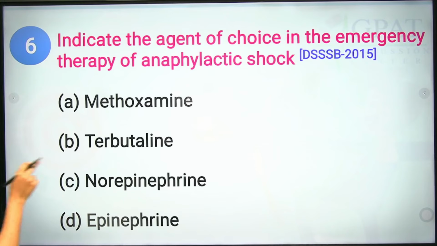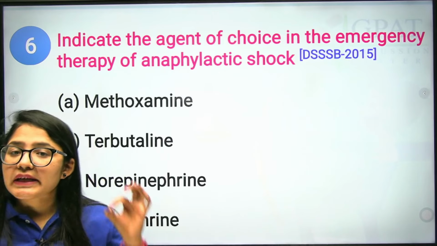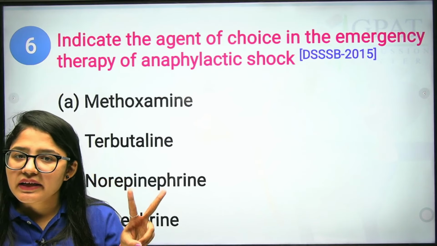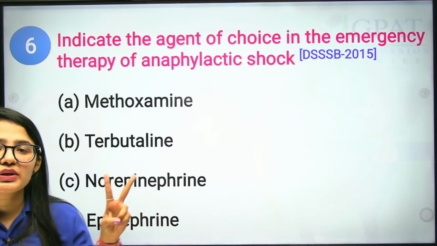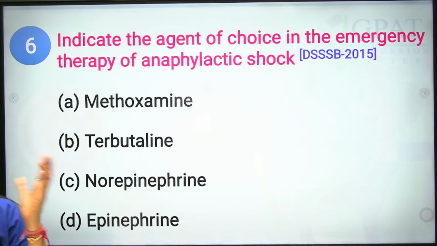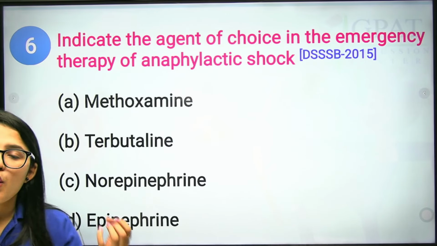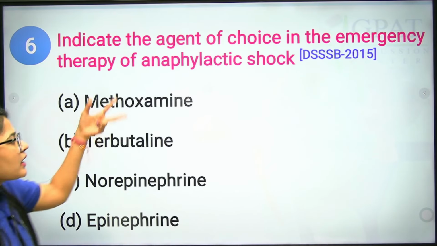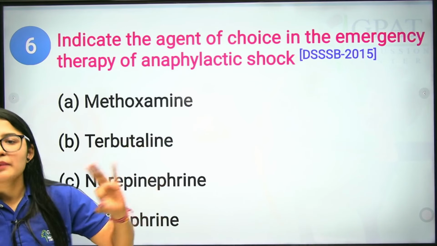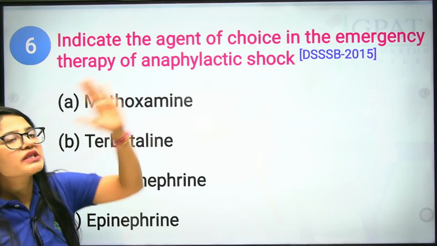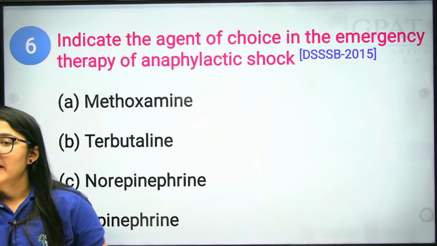Clear? Next we have terbutaline. Yes, terbutaline is a type of beta-2 agonist. Beta-2 means 2, and there are 2 lungs in our body, so beta-2 receptors are present in our lungs. So yes, beta-2 has the bronchodilation action and opens the airway. Given singly they can be good, but we need to find a drug that is equally important for each and every condition of anaphylactic shock.